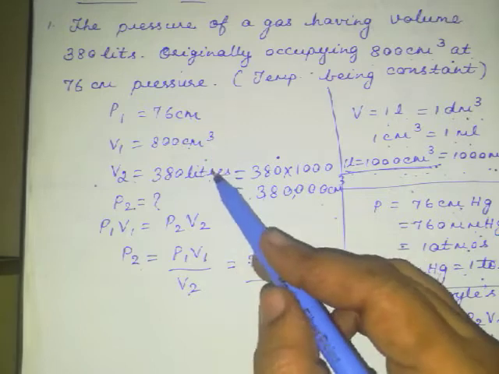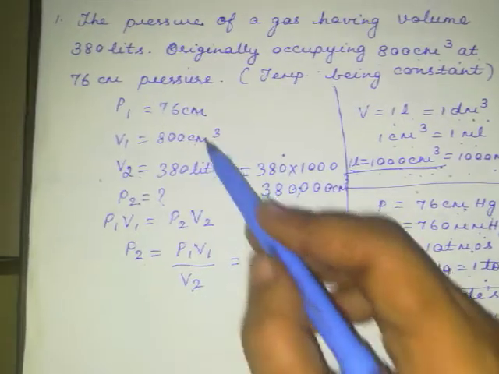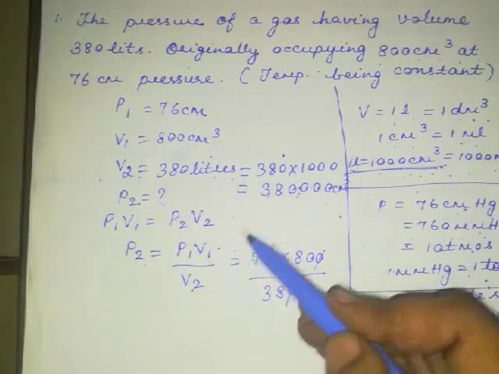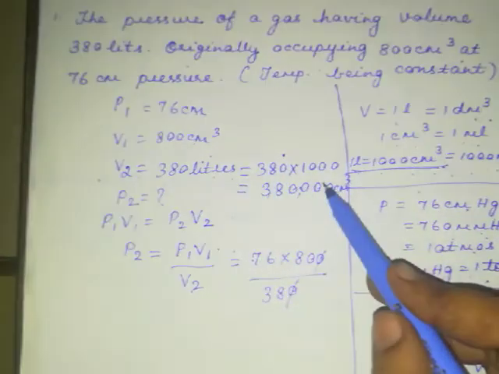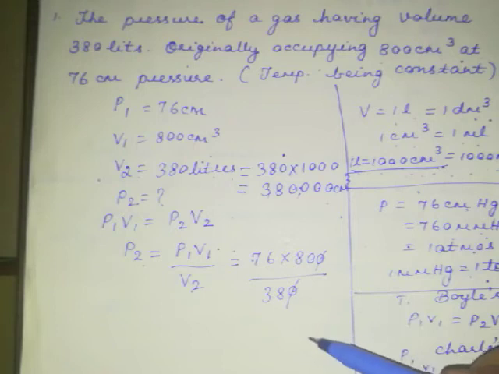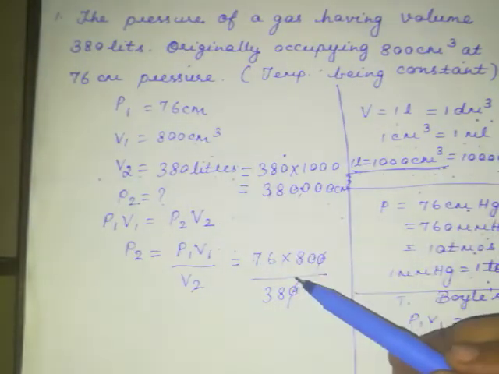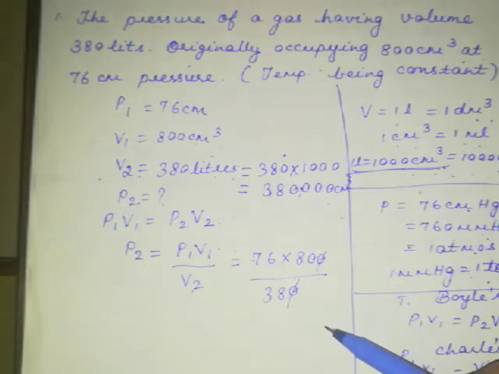The given data also you should write properly. If you directly substitute in the formula, you won't be getting full marks. So be careful. Conversion also you have to do, and the final answer unit also you have to write correctly. So the given data carries marks, the formula carries marks, substitution also carries marks, and the final answer with the unit also carries marks.